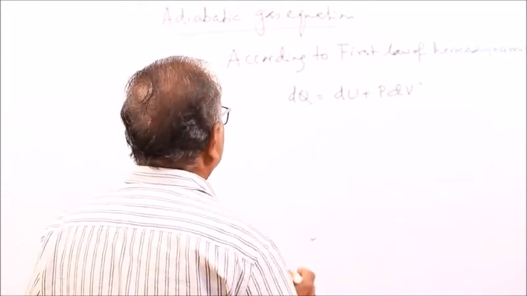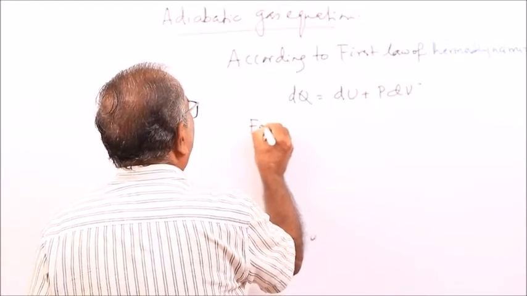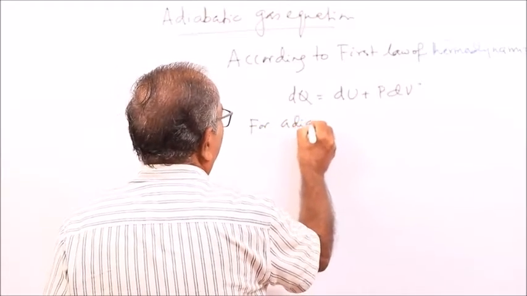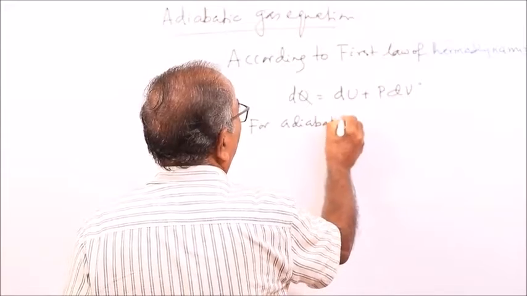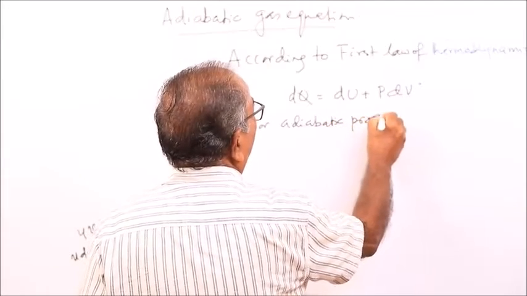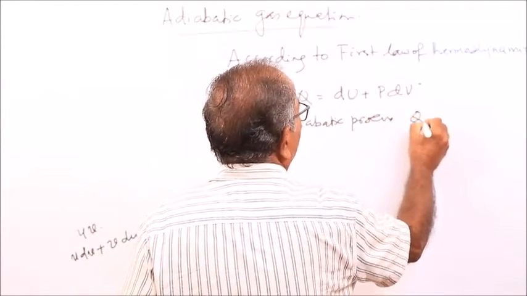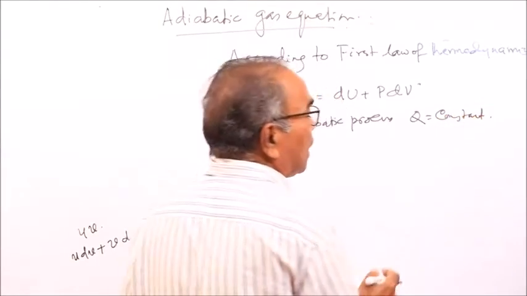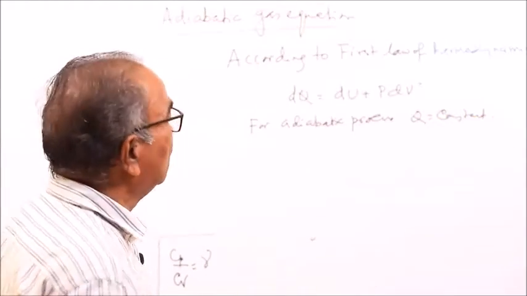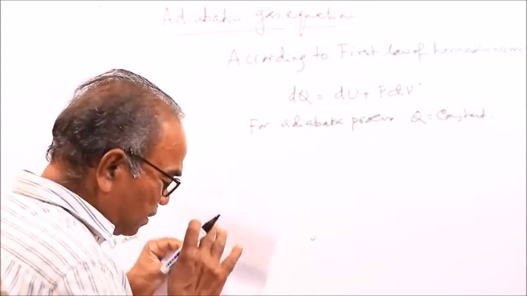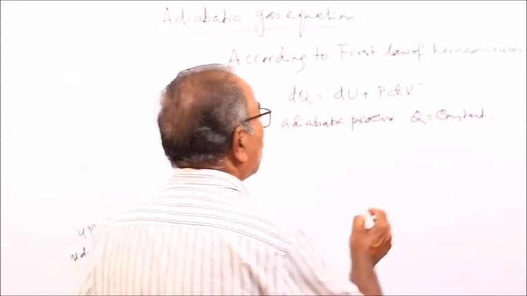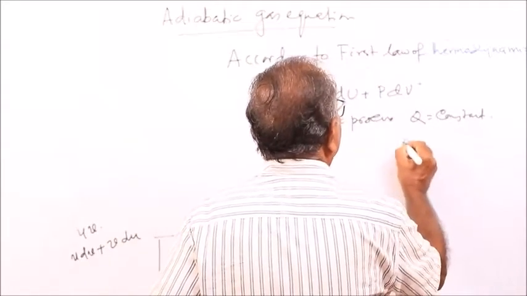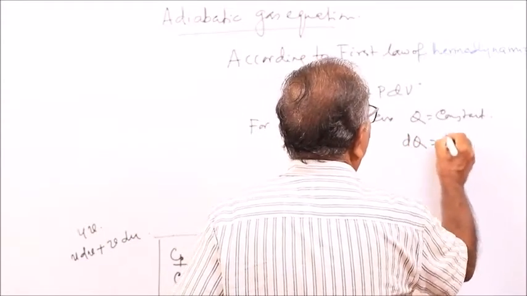For an adiabatic process, the quantity of heat is constant. The system does not receive heat from the outside or give heat to the outside, so dq, the change in quantity of heat, is equal to 0.